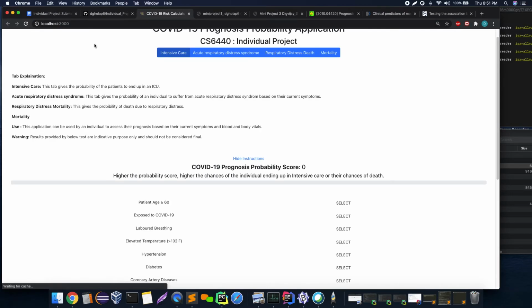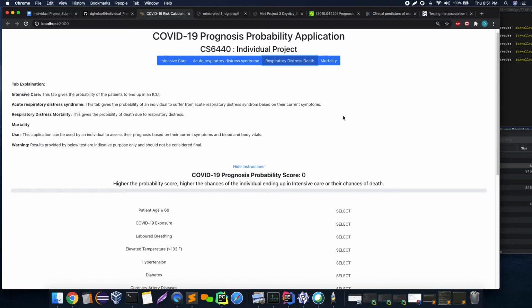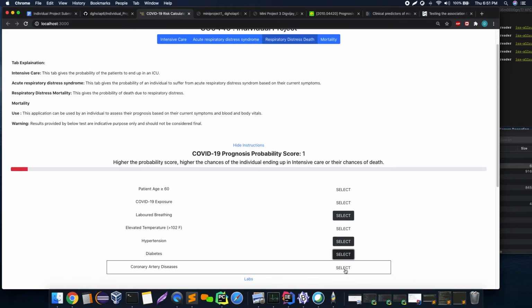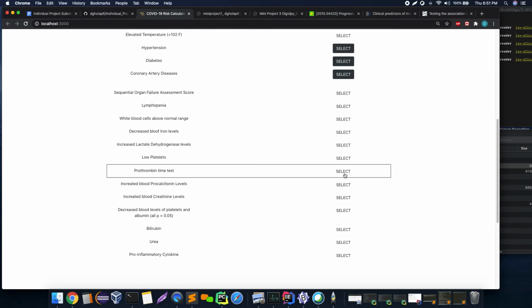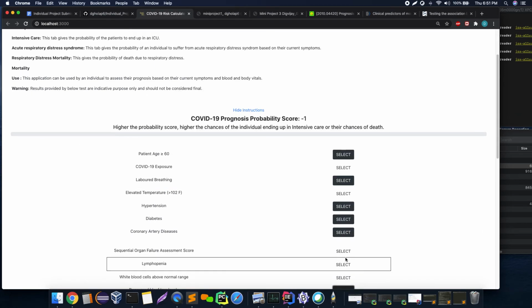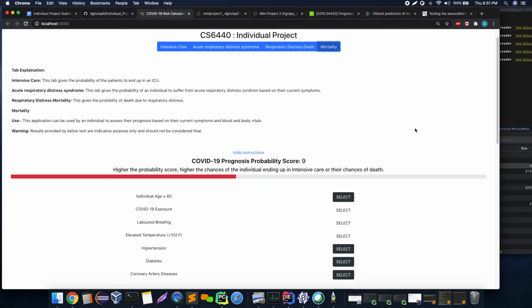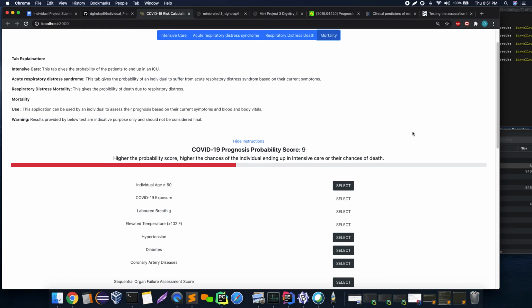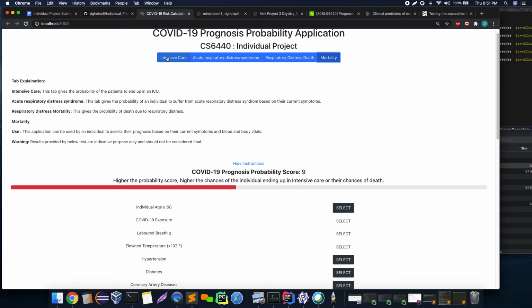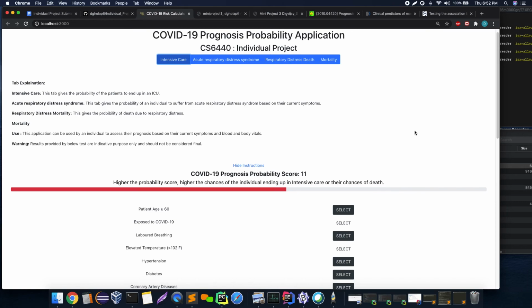So I'll refresh it and try to select some other symptoms. This time we'll just select acute distress or death and try selecting some random symptoms. Okay, so if I go to labs and select some more, it gives me -1. If I go to acute respiratory syndrome, that gives me a score of 11 and mortality a score of 9. So there still needs to be some refinement done in terms of how the score is being calculated. But as a rule of thumb, if you select more symptoms, the score should normally increase.